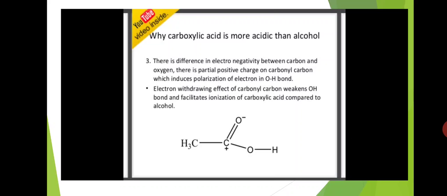Here the electron withdrawing effect of carbonyl carbon weakens the hydroxy bond and facilitates ionization of carboxylic acid compared to alcohol.